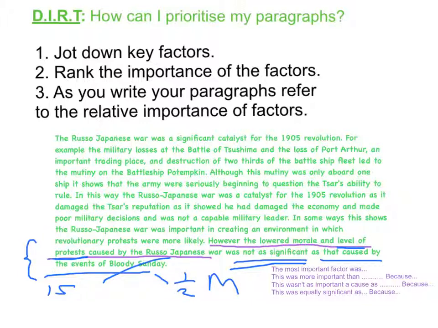Have a look back through your essay. Think about whether or not you jotted down your key factors and ranked their importance before you started writing. Have you included sentences such as these ones here to refer to the relative importance of factors in your essay? And have you an explanation within your link as to why this was a more or less significant factor than the other ones you've been discussing? Good luck in your exam.